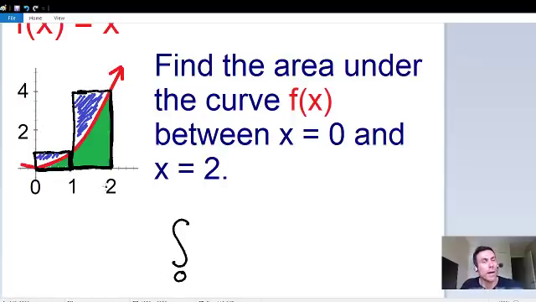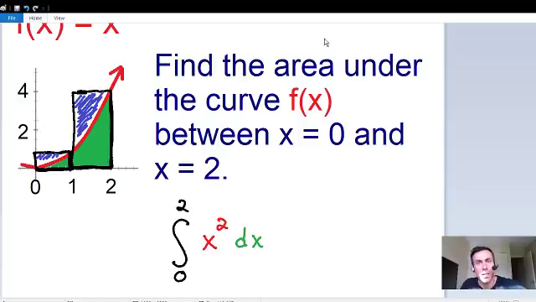Our upper bound is going to be 2 since we're going from 0 to 2, so we'll put a 2 on top of the integral. Then to find the area, we put our curve of x squared inside our integral, and we are going to multiply this by dx.